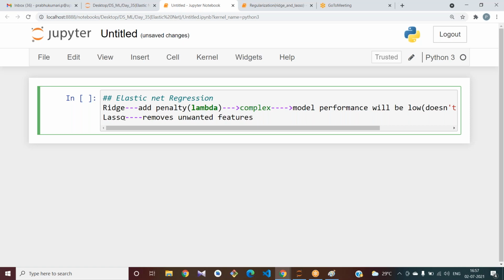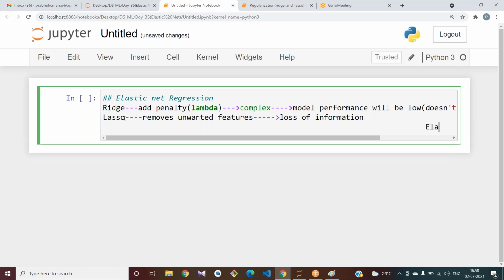Actually, if there is small data, or a small number of features, we can use ridge and lasso. But think that you got a data set with a large number of features, then you can provide the elastic net algorithm to the model. Okay, what is loss of information?